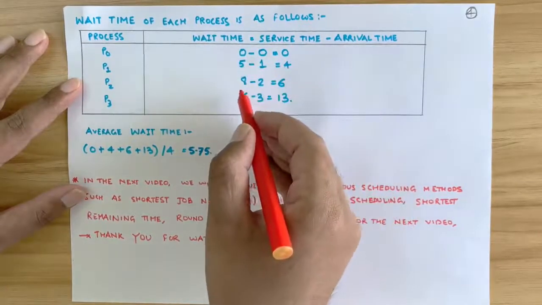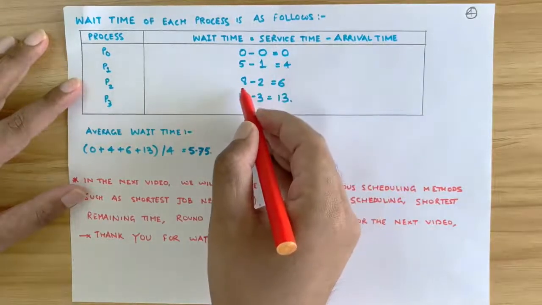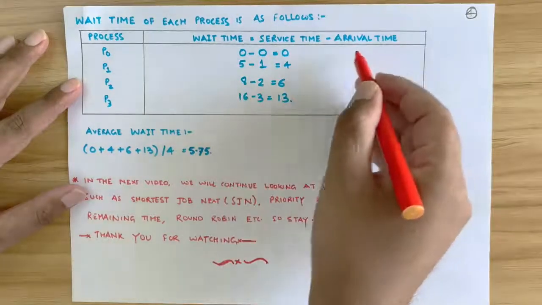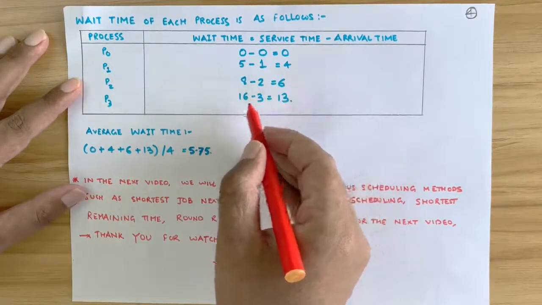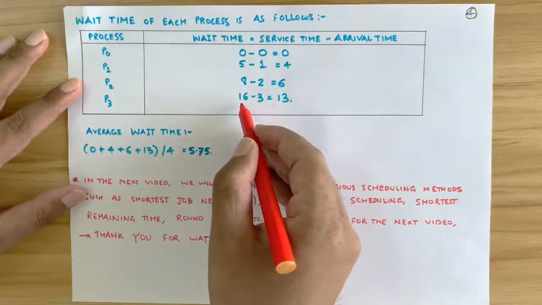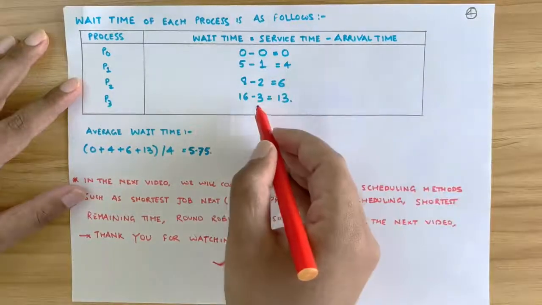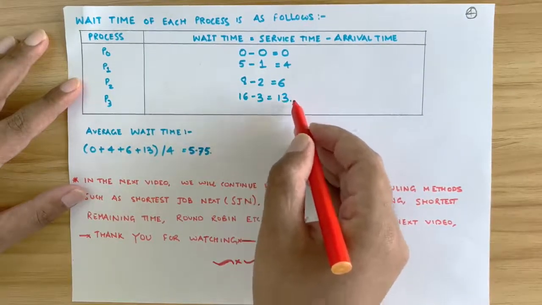Now the service time of third one is 8 seconds since it began its execution at the 8th second and the arrival time was 2 seconds and hence it had to wait for 6 seconds. The service time of fourth one P3 is 16th second and the arrival time was 3 seconds and hence it had to wait for 13 seconds for its execution.